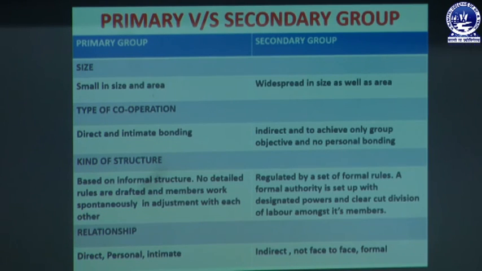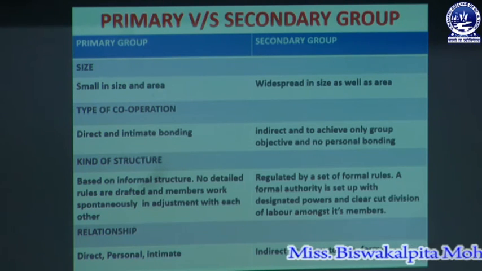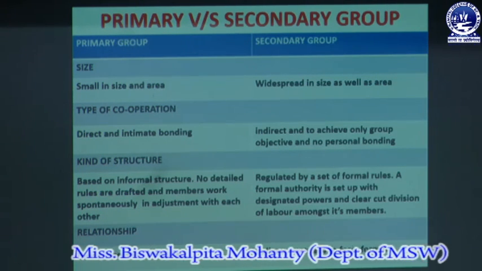Then is the differentiation between primary group and secondary group, or primary versus secondary group. On basis of size, the primary group is small in size and area. The secondary group is widespread in size as well as area. On basis of type of cooperation, the primary group has direct and intimate bonding between the members. But in secondary group, there is indirect cooperation to achieve only the group objective.